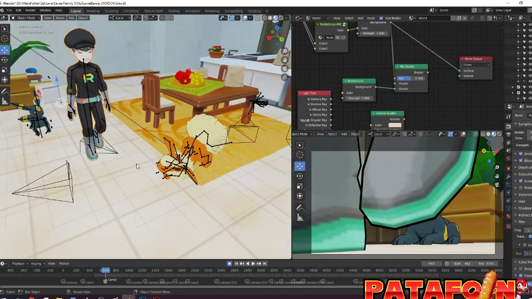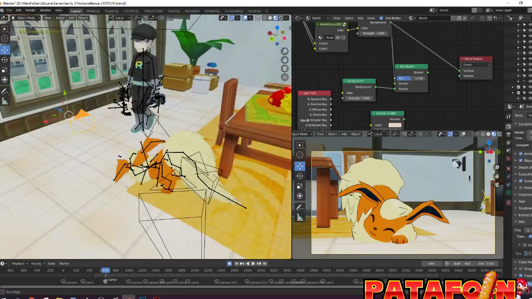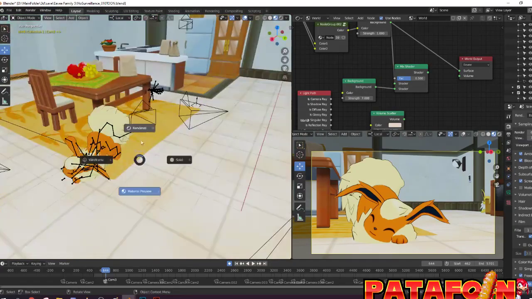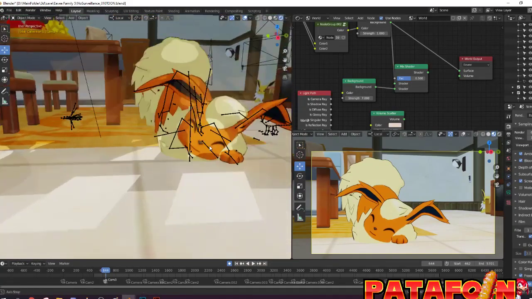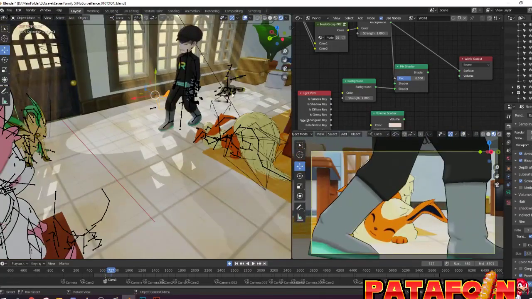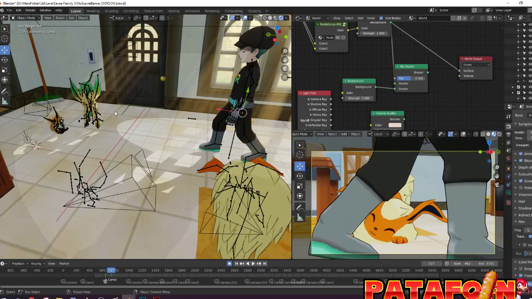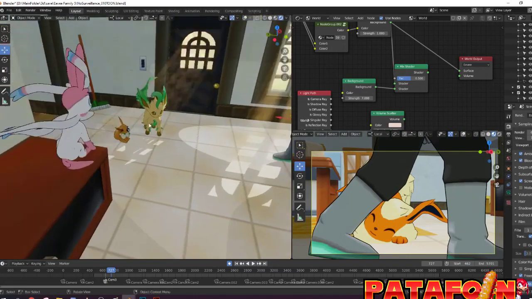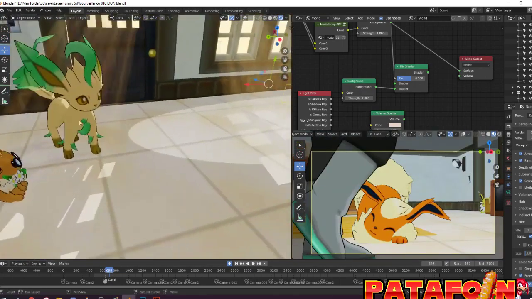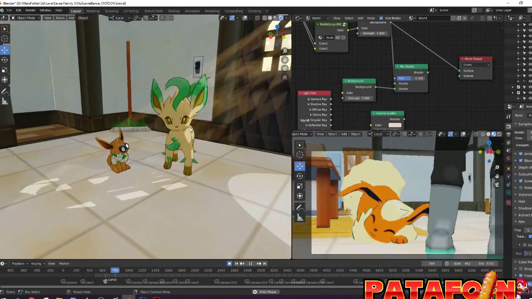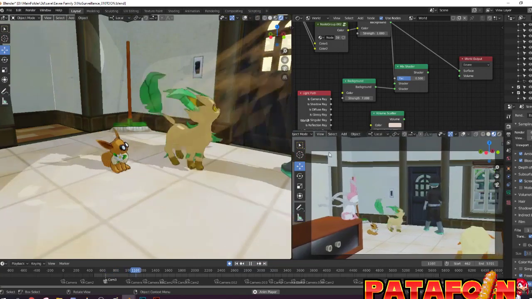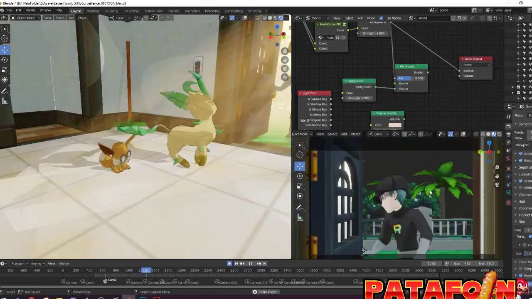The next camera is here, it's this one. Poof, we switch to this one. You have Umbreon sleeping, he's cute. And everything that is outside the camera is not animated. So if I press play and we look at them, they don't move. And when the camera switches to where we can see them, they move, poof. Surprise.